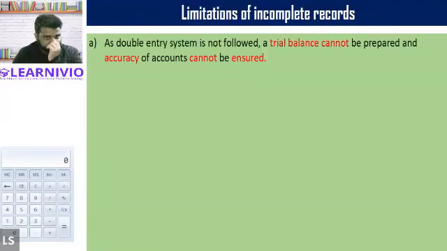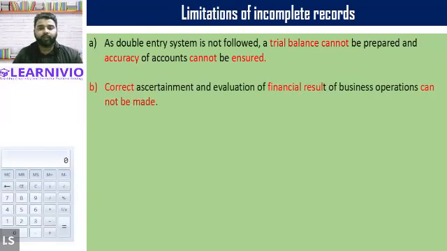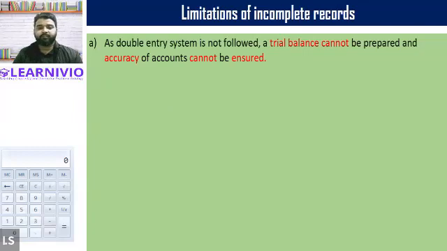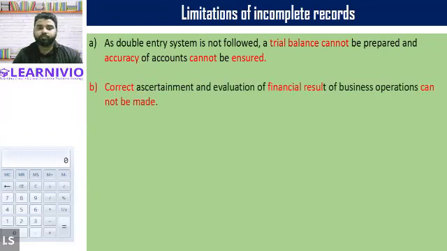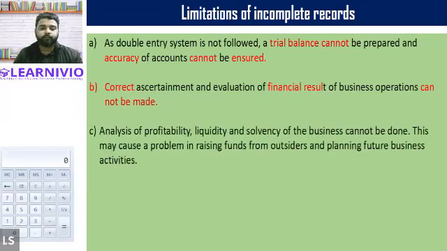So these are the limitations. As the double entry system is not followed, a trial balance cannot be prepared, as I told you. And since a trial balance cannot be prepared, we won't be able to ensure the arithmetical accuracy of the accounts prepared. Then correct ascertainment and evaluation of the financial result will be difficult.